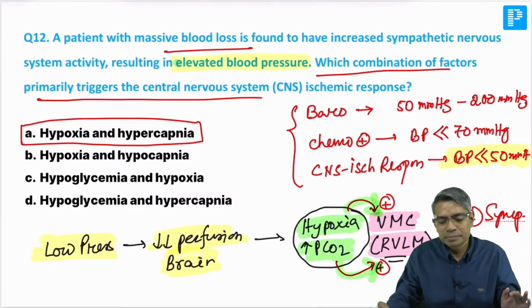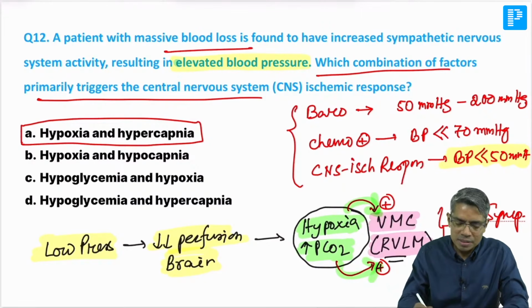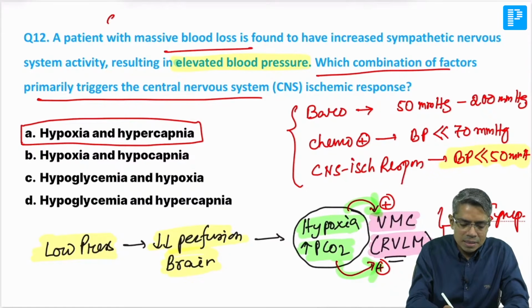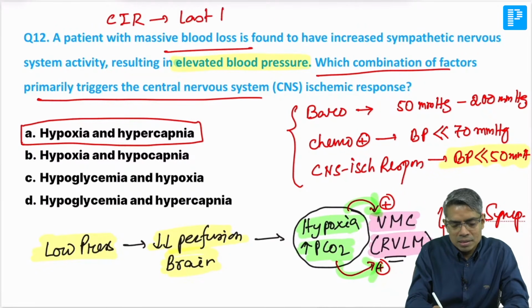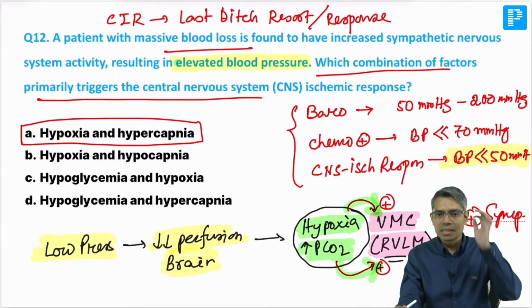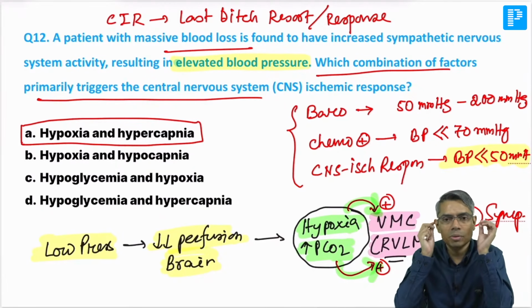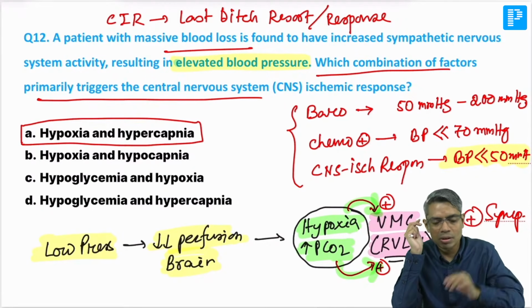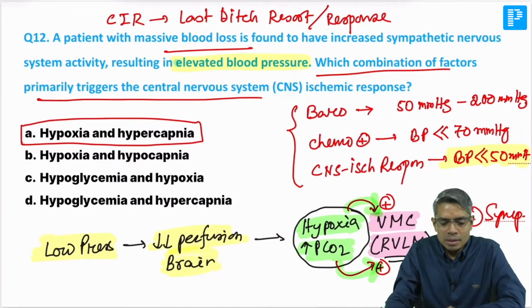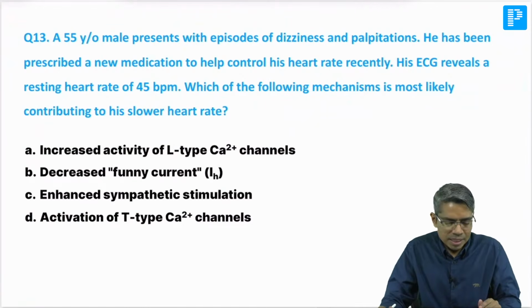So that's why the CNS ischemic response, what is the other name of the CNS ischemic response? The CNS ischemic response, CIR, is also known as last ditch resort, or last ditch response. So these two things you have to remember. CNS ischemic response is also known as last ditch resort or last ditch response. Okay, good. Now the next question.